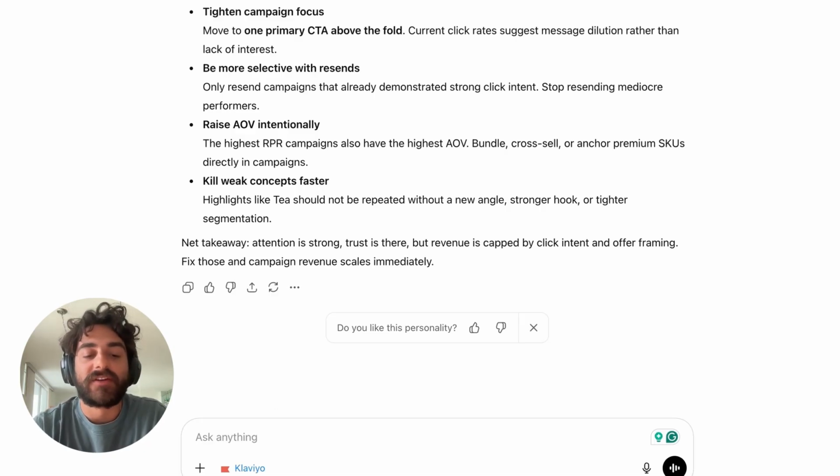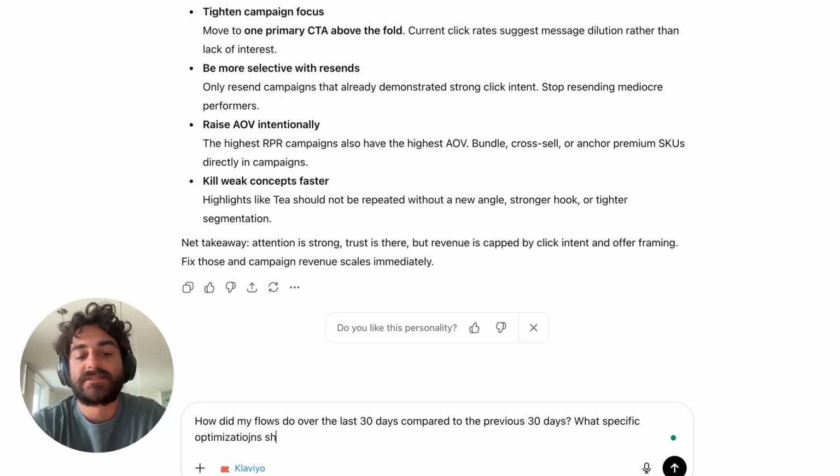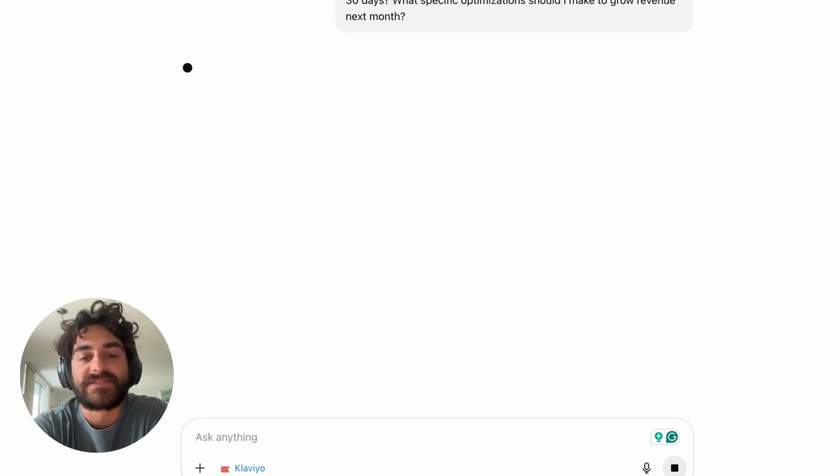All right, let's try one more thing for flows. So how did my flows do over the last 30 days compared to the previous 30 days? What specific optimizations should I make to grow revenue next month? All right, let's see how it does on this flow comparison.